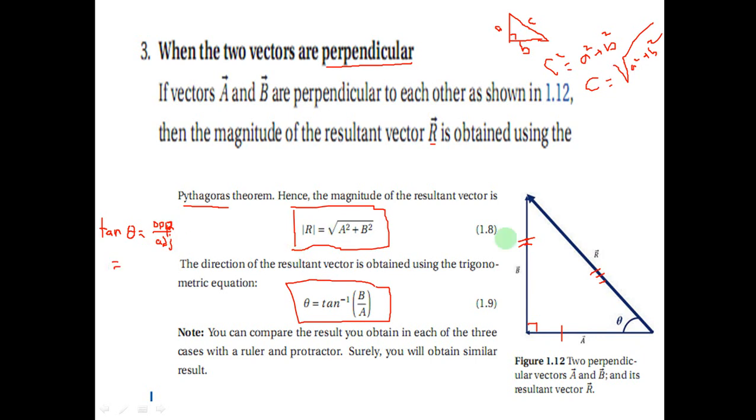Here, what is the opposite? The opposite of this theta is the side B, over the adjacent, which is A. Tan theta is equal to B over A.